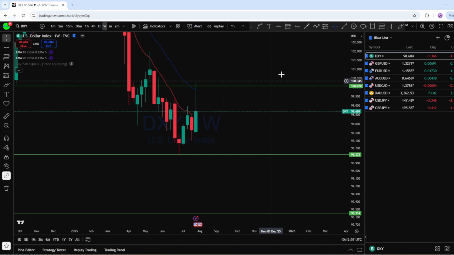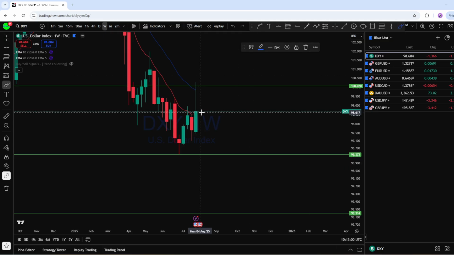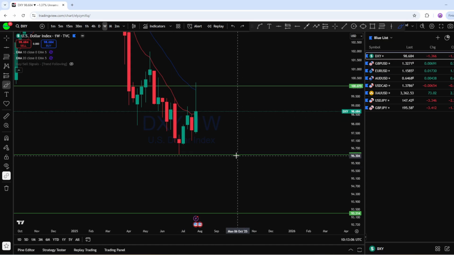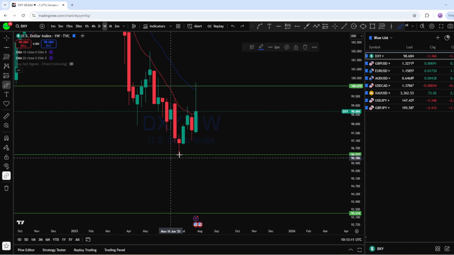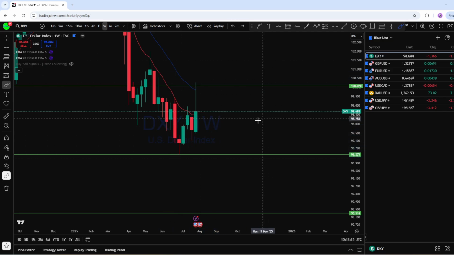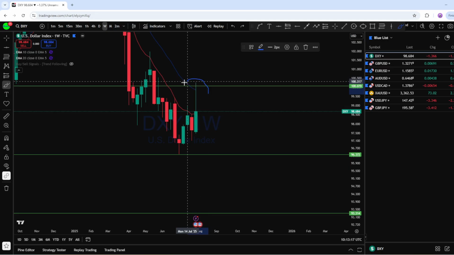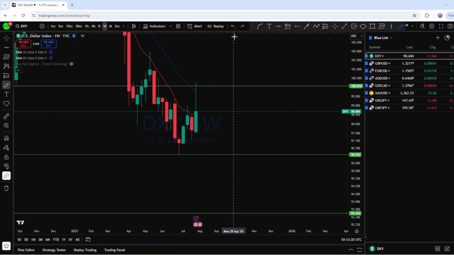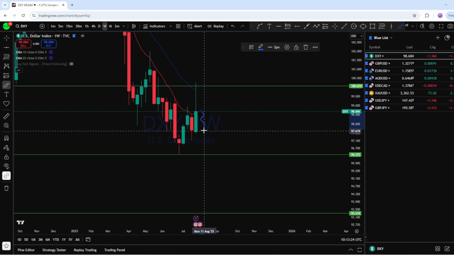Now the question is whether next week the market is going to fill that long wick, or whether we could see the market breaking back below to create a new lower low. If we look at the low of this weekly candle, we can see there is still a series of higher lows here on the weekly. And what I think is that, as the market has penetrated that high here with a long wick, we could see DXY potentially come back here to fill that zone and continue to drop to create a new lower low in this market.